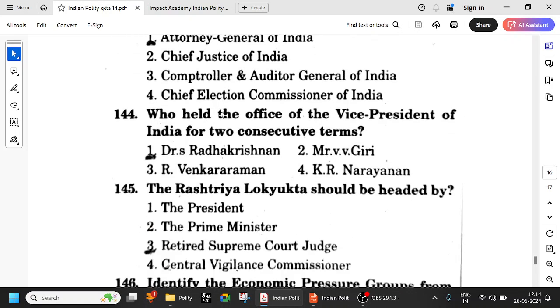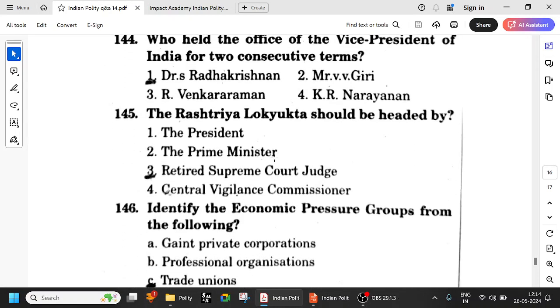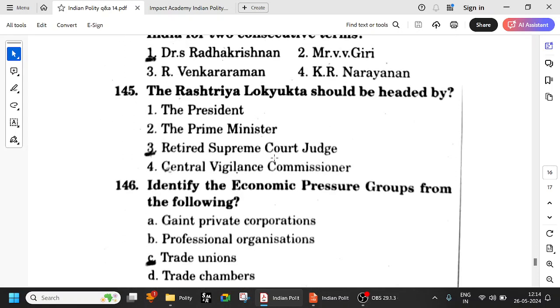Who held the office of the Vice President of India for 2 consecutive terms? Dr. Sarvepalli Radhakrishnan. Okay, he held office of Vice President for 2 consecutive terms. The Rashtriya Lok Yukta should be headed by the retired Supreme Court judge. Okay, Lokpal and Lok Yukta. So Lok Yukta in the states has to be headed by the retired Supreme Court judge.